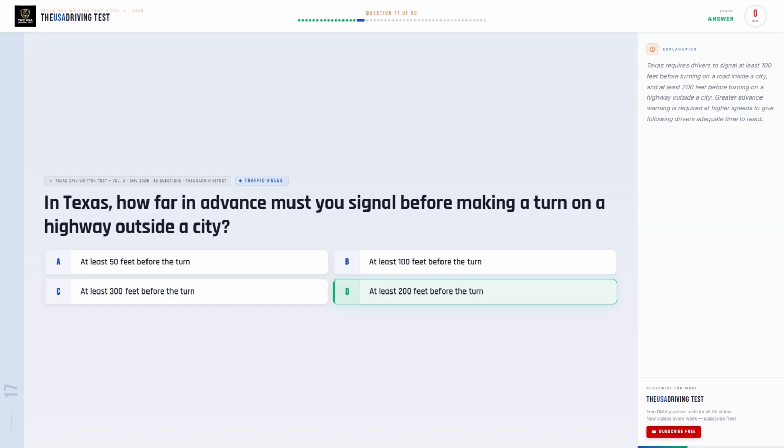The correct answer is D. At least 200 feet before the turn. Texas requires drivers to signal at least 100 feet before turning on a road inside a city, and at least 200 feet before turning on a highway outside a city. Greater advance warning is required at higher speeds to give following drivers adequate time to react.